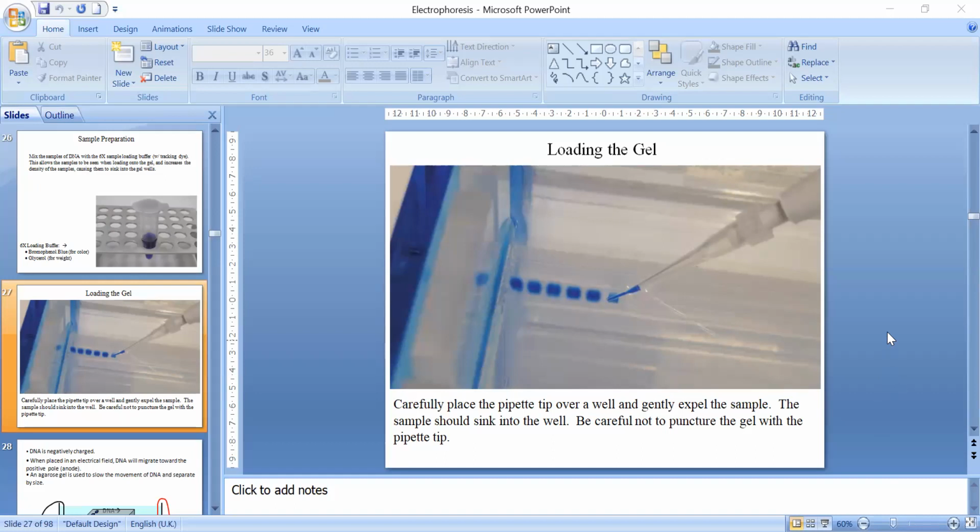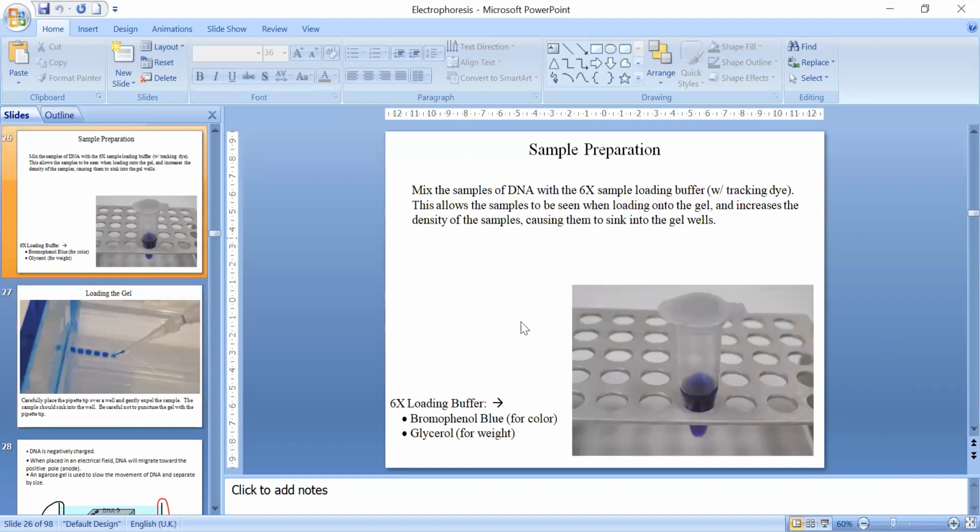Okay. So the DNA sample is mixed with bromophenol blue, and that bromophenol blue is called tracking dye. Now my question here is, why do we use a tracking dye? Can we see a DNA molecule with the naked eye?